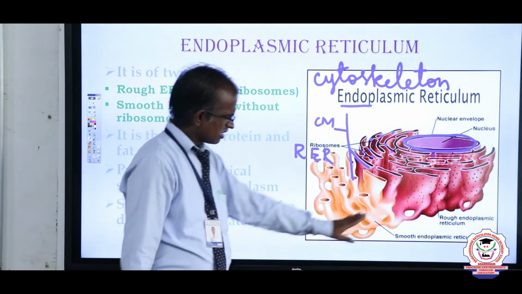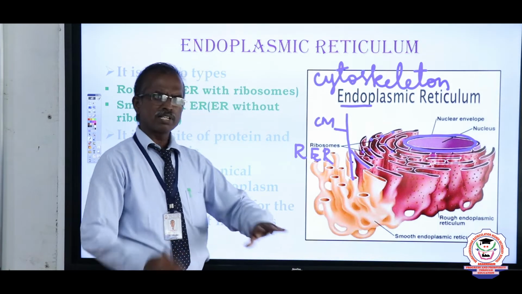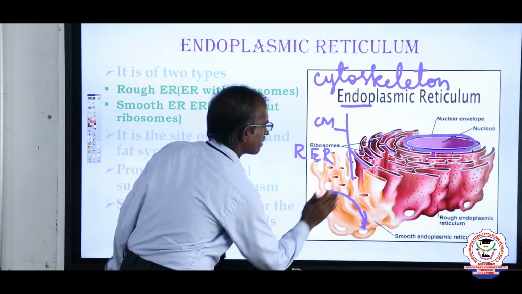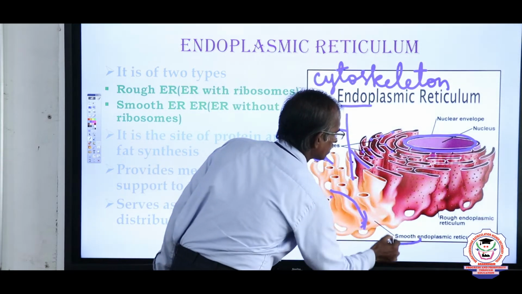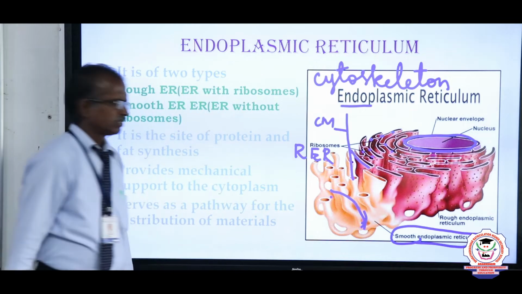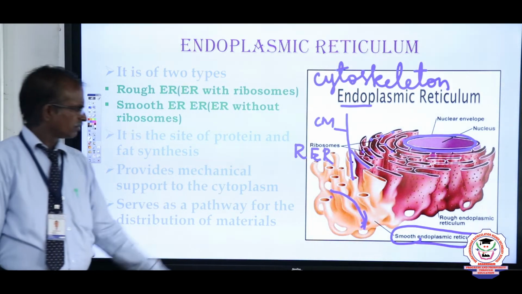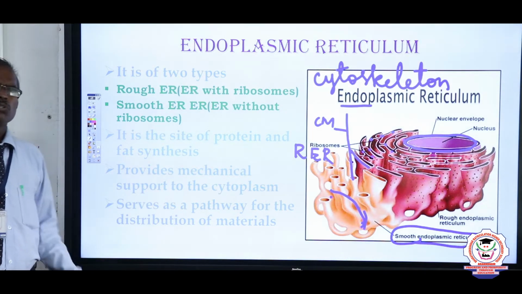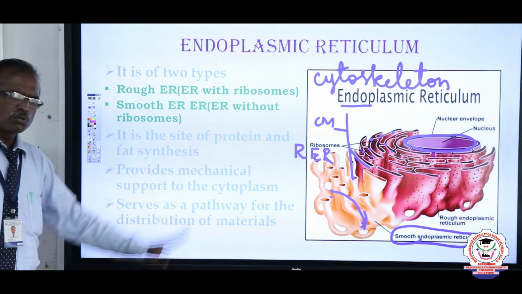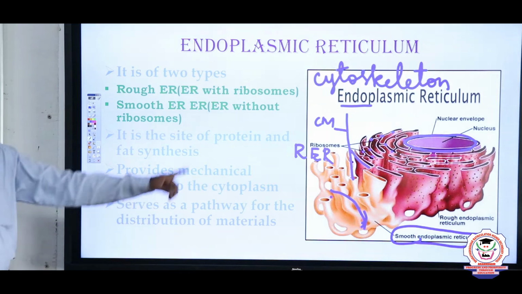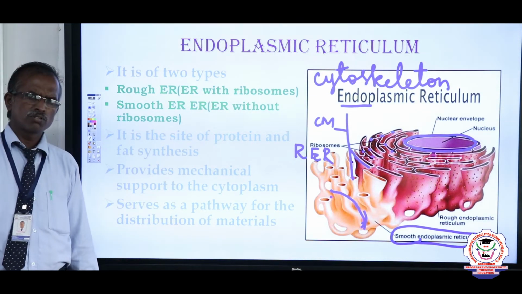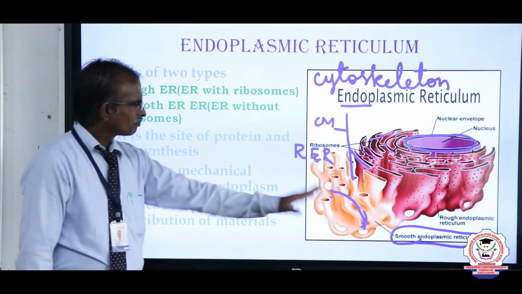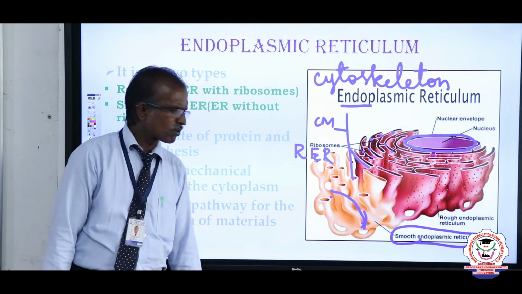While in some cases the surface doesn't have any ribosomes, that is a very smooth surface, and we call it smooth endoplasmic reticulum. There are two types of endoplasmic reticulum. This endoplasmic reticulum has a very important role in giving mechanical support to the cell. Now, the rough endoplasmic reticulum helps in synthesis of protein.